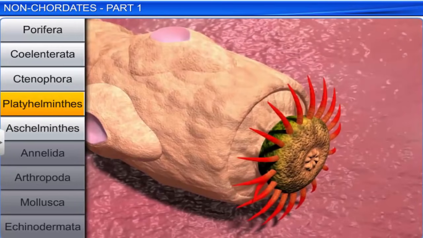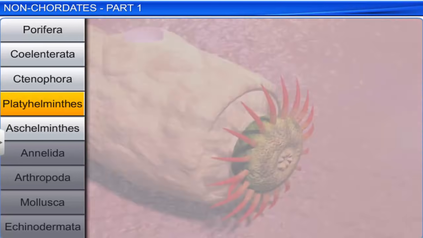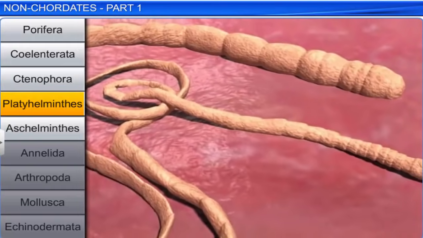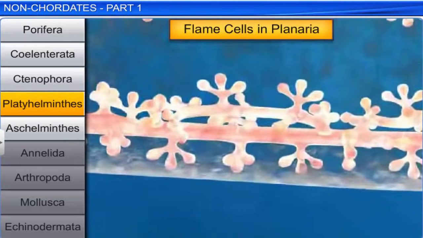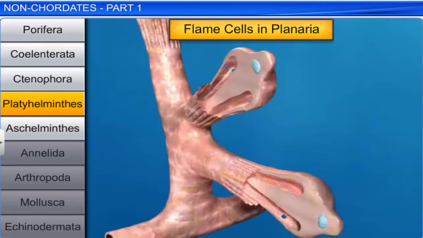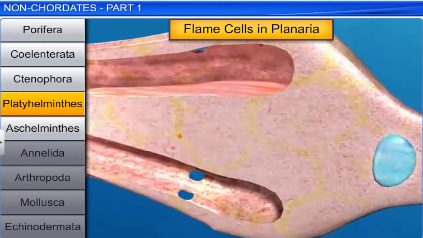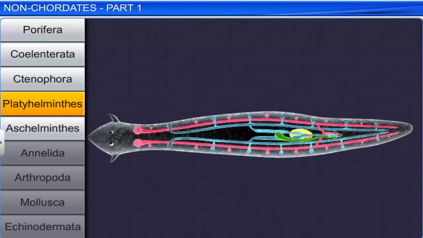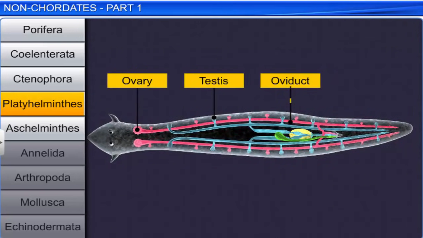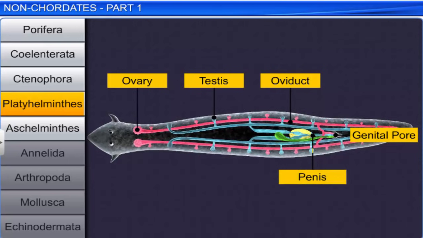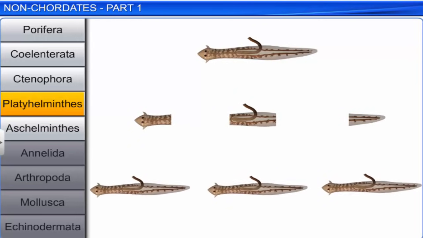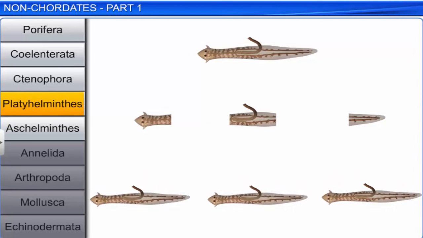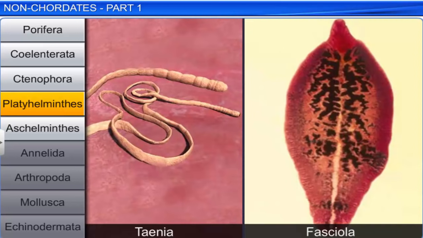The parasitic members possess hooks and suckers, and some of them use the surface of their body to absorb nutrients directly from the host. Flatworms have specialized cells called flame cells, which help in osmoregulation and excretion. The members are hermaphrodite. Fertilization is internal and development is through many larval stages. Some members, like Planaria, possess high regeneration capacity. Taenia and Fasciola are some common flatworms.